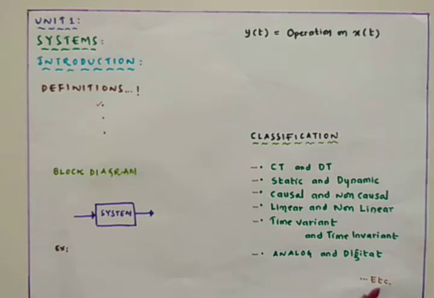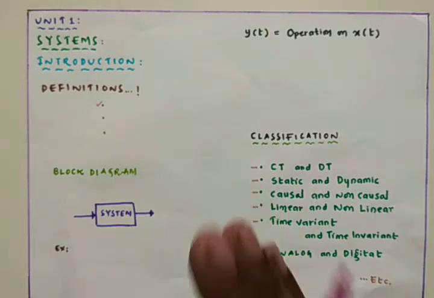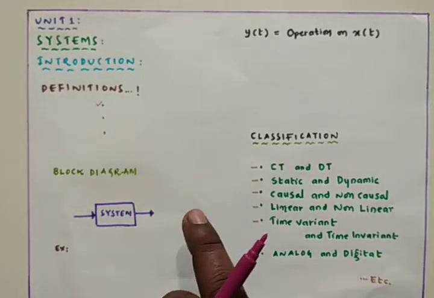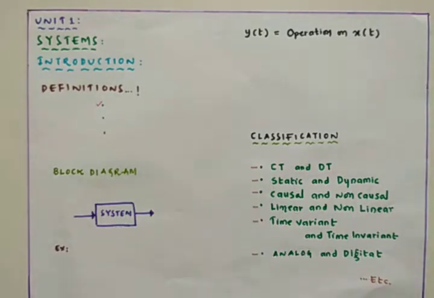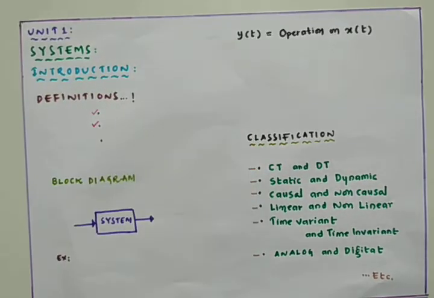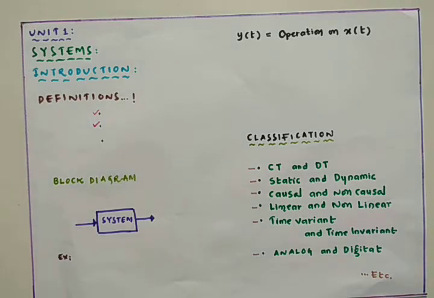The point is noted here: a system by itself cannot achieve any function. It has to be connected with an input signal. Then only that input signal may undergo many manipulations such that it is able to produce the new output signal. These are the system definitions. In many ways, I am defining the system so that if you are good at these systems, then we can go for the classifications of systems.